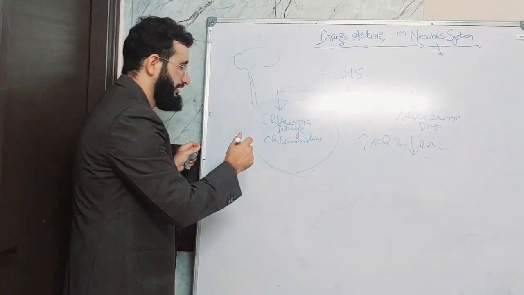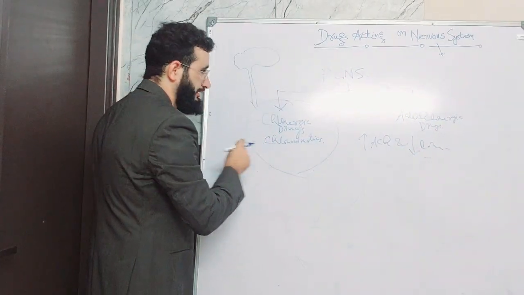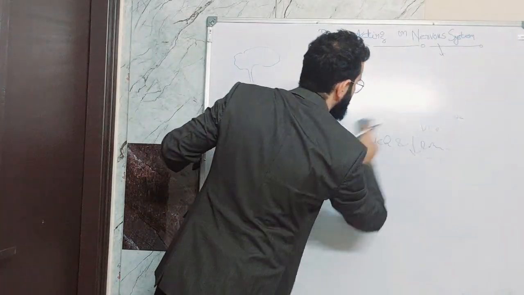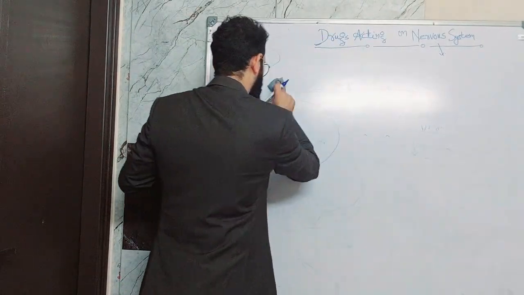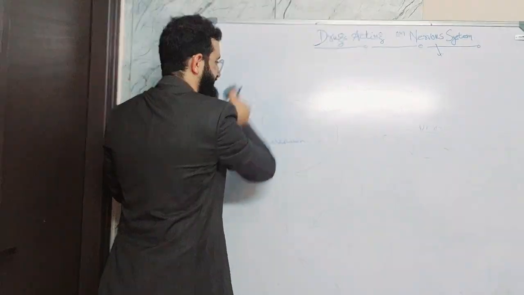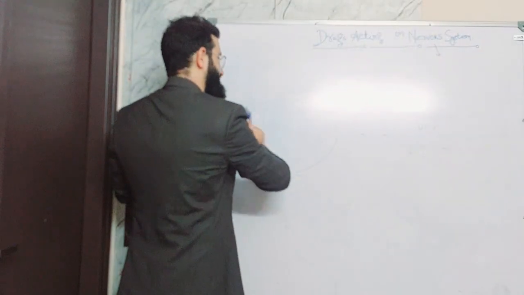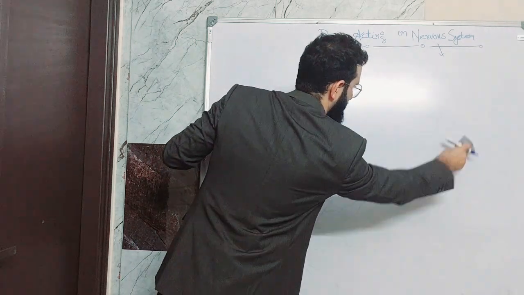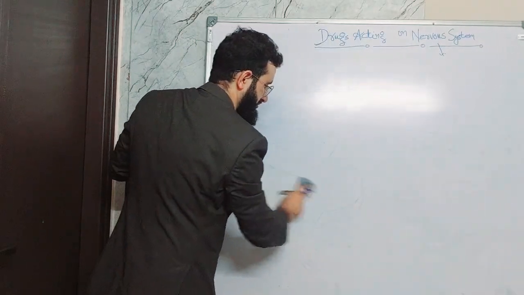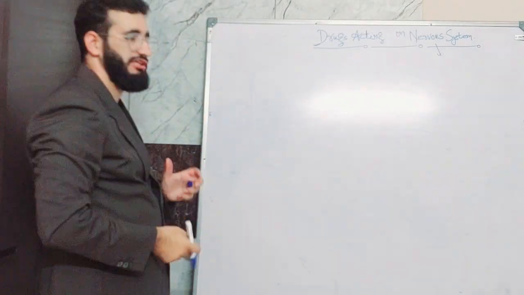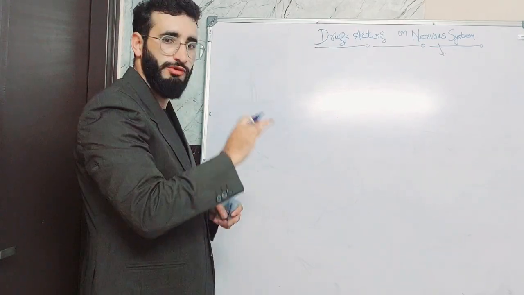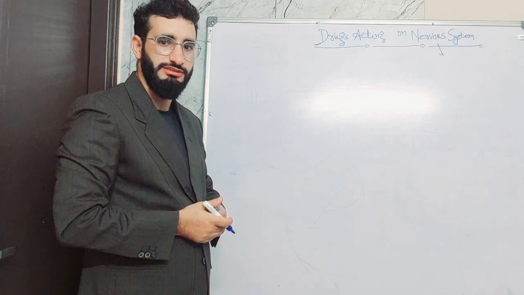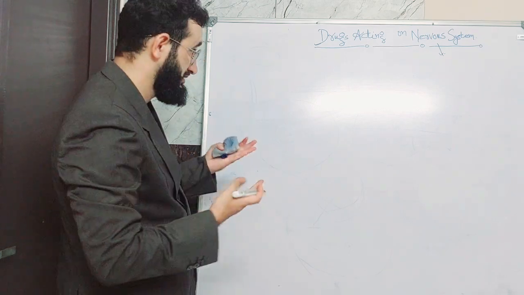See, cholinergic drugs. Here I will write. Pharmacology is a very, very broad subject. The broadest subject in the medical sciences is pharmacology, and it's also called the king of the medical subjects, because this is very important.